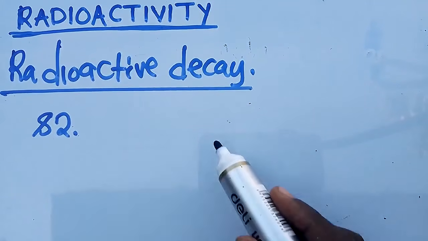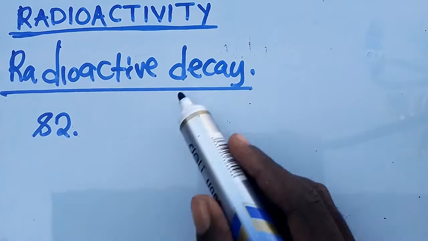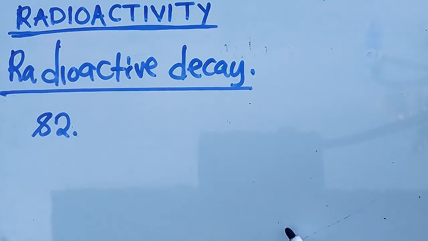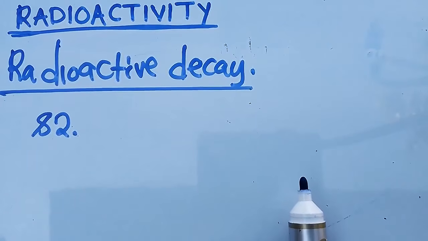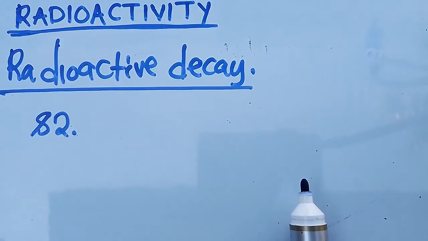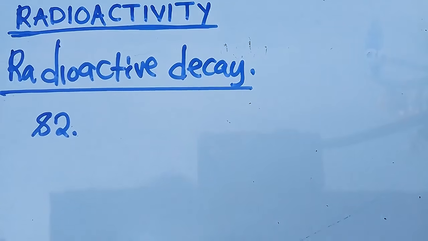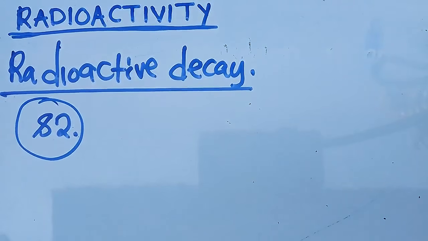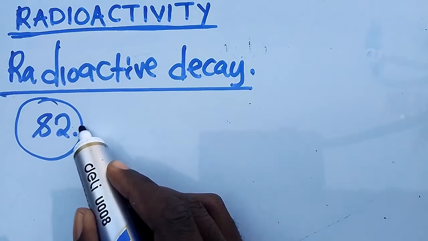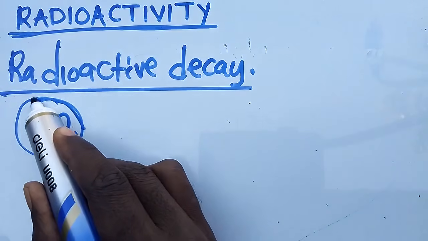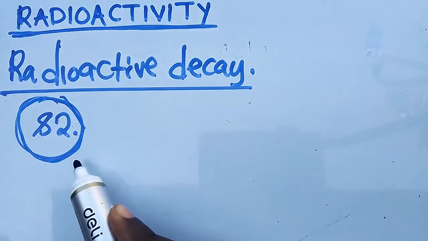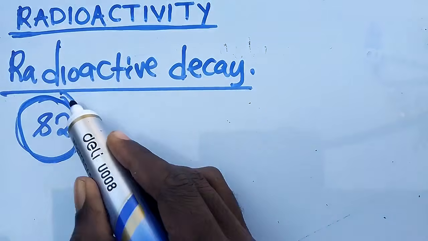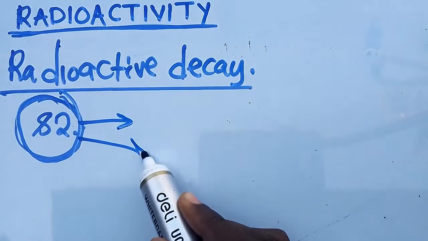This is what we call radioactive decay. So if an element has the atomic mass of 82 in its nucleus, when it decays, it is going to break down, and it will emit either one of the three.